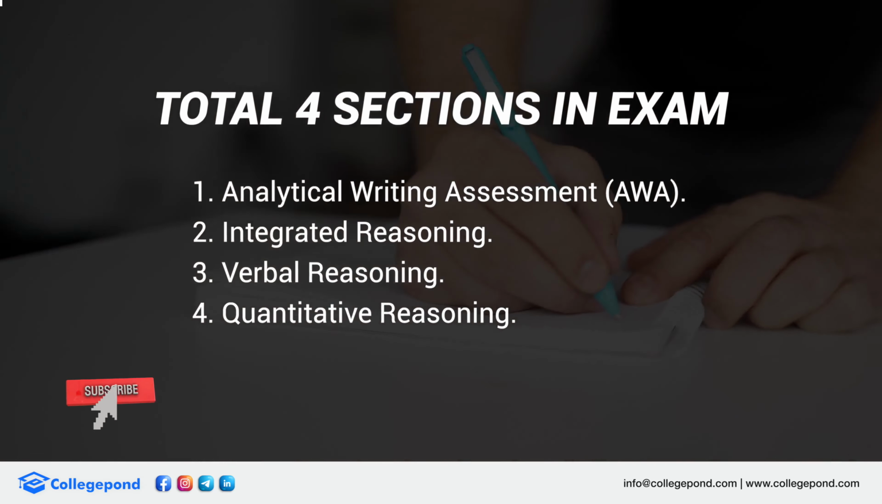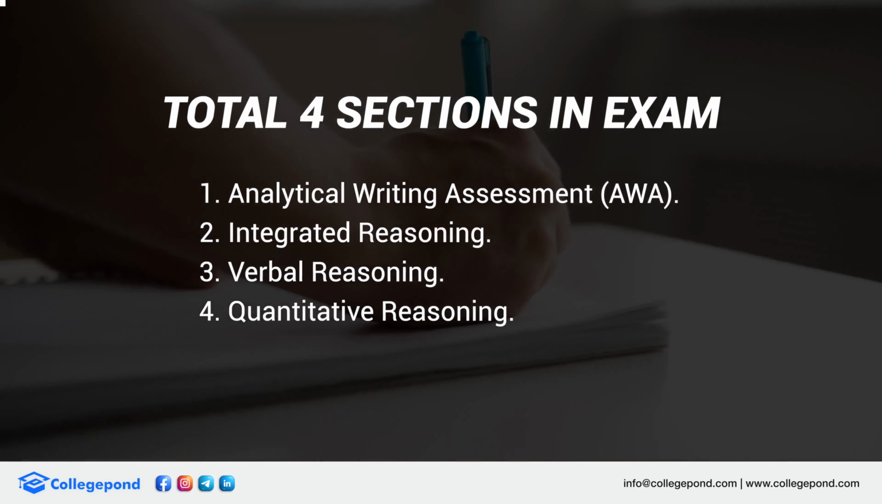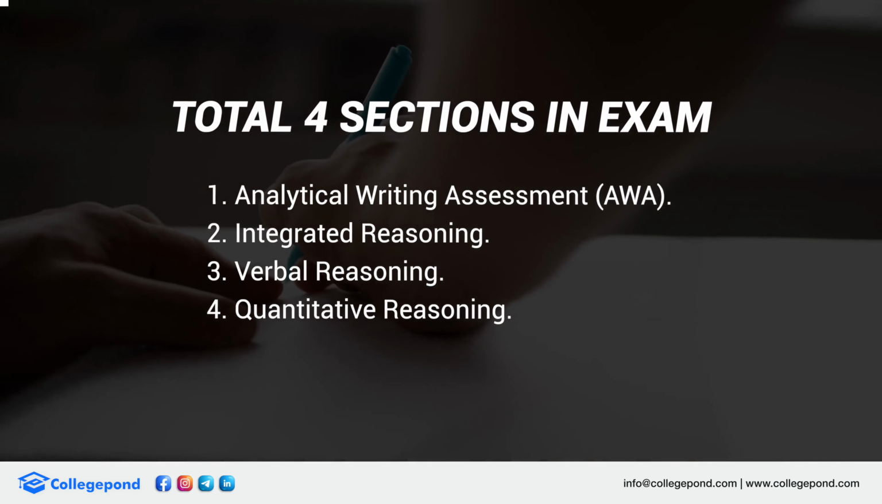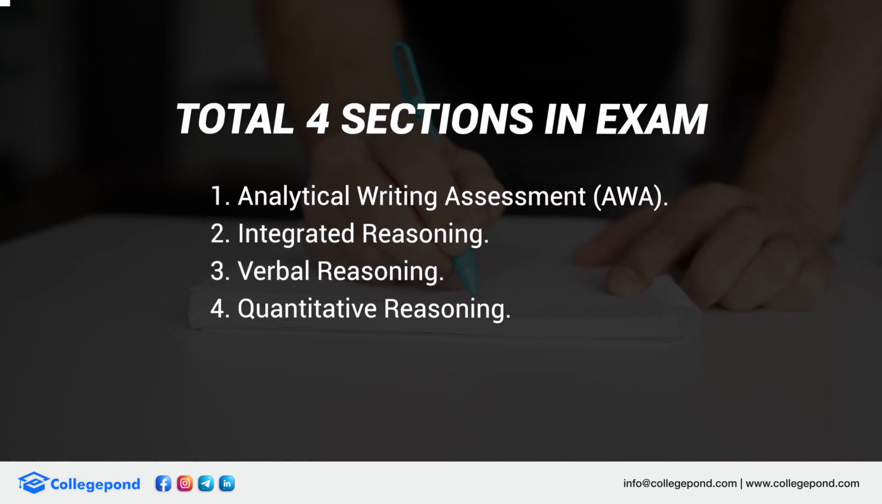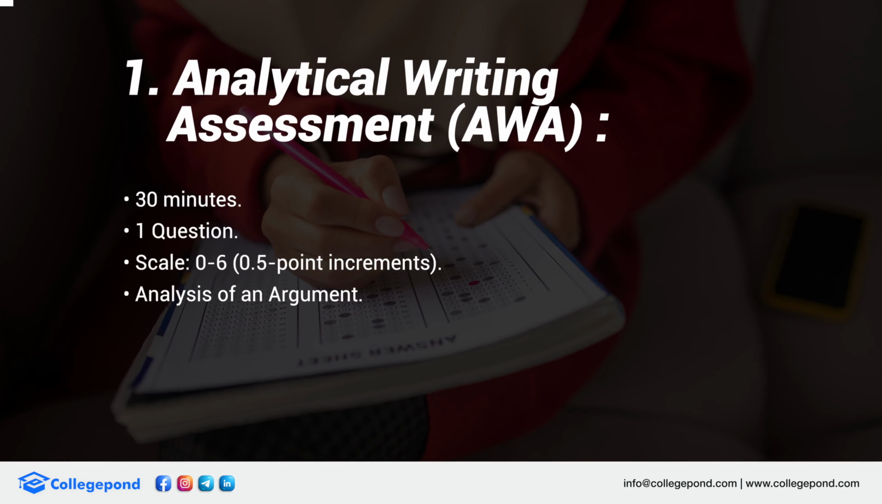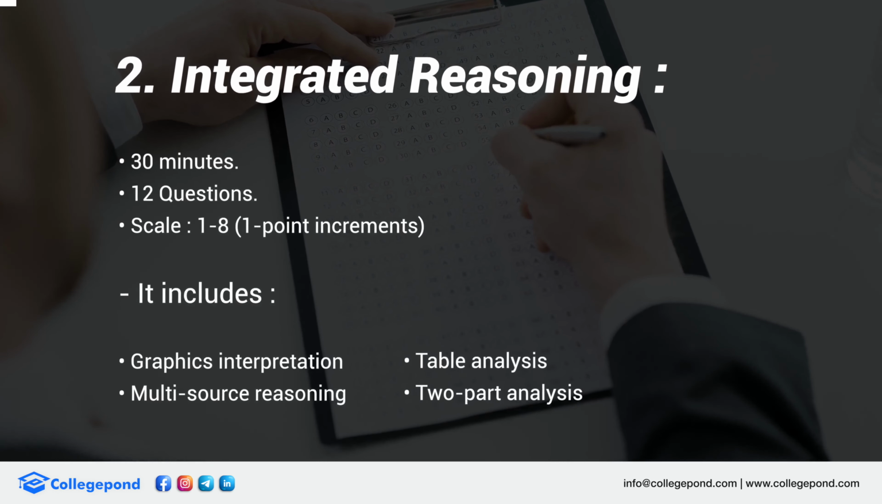There are basically 4 sections: AWA, that's your essay writing section; the quant section, that's your math; the verbal section; and an integrated reasoning section, which is nothing but your data interpretation, graphs and charts. On the screen, I've mentioned the amount of time that's required per section, how many questions there are, and what score you get.